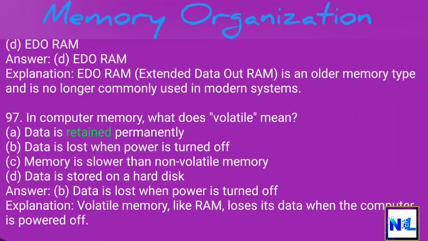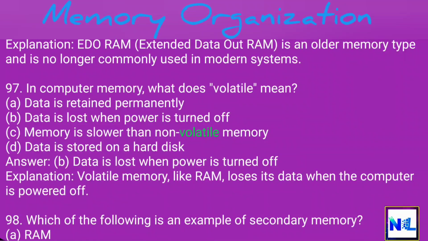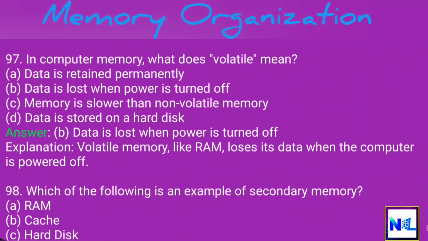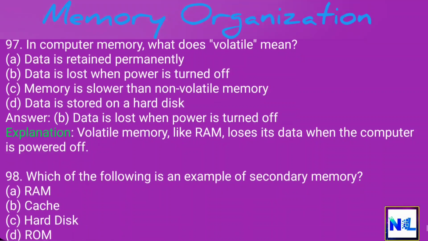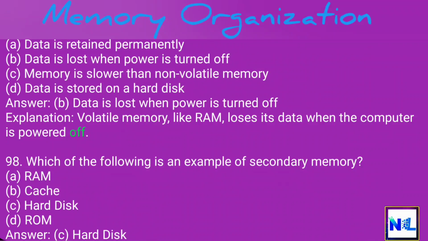97. In computer memory, what does volatile mean? A. Data is retained permanently. B. Data is lost when power is turned off. C. Memory is slower than non-volatile memory. D. Data is stored on a hard disk. Answer. B. Data is lost when power is turned off. Explanation. Volatile memory, like RAM, loses its data when the computer is powered off.